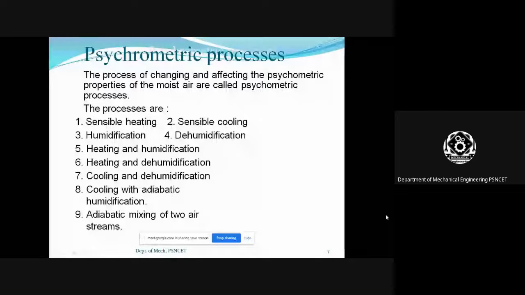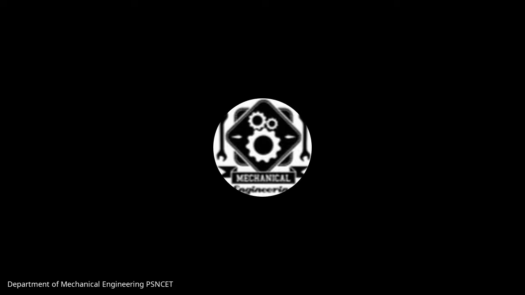humidification. What do you mean by humidification? We are just adding water vapor to the air. Adding water vapor to the air is called humidification. What do you mean by dehumidification? Just removing the moisture content in the air. That is called dehumidification.